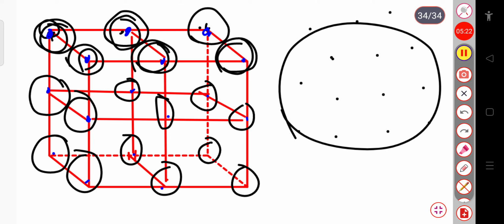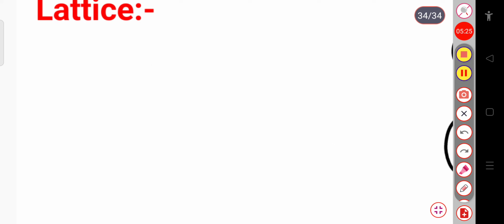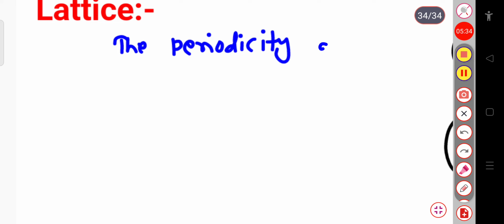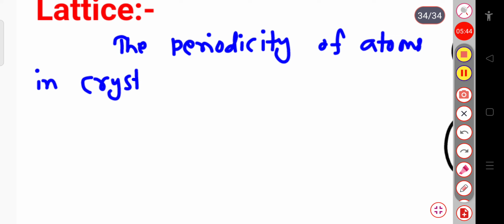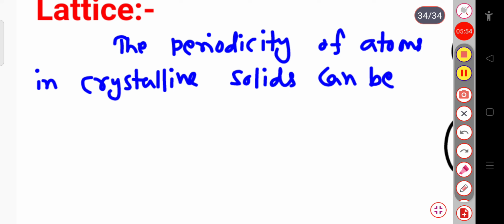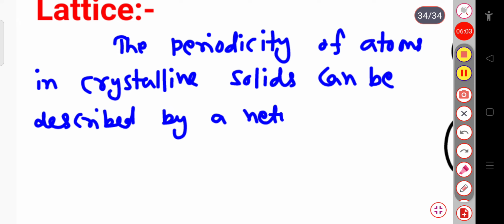So let me write the definition. What is lattice? The periodicity of atoms in crystalline solids can be described by a network of points in space.